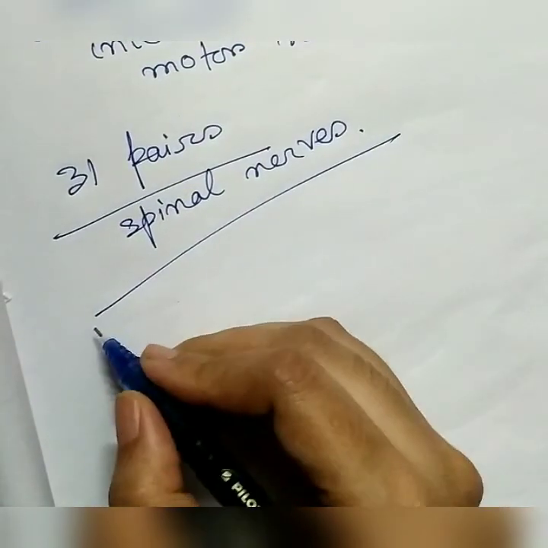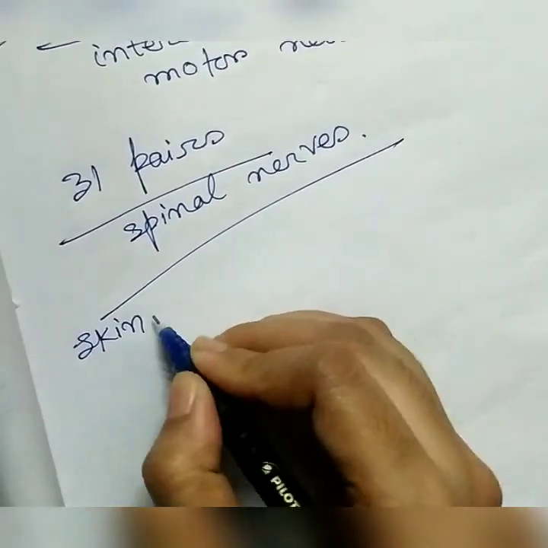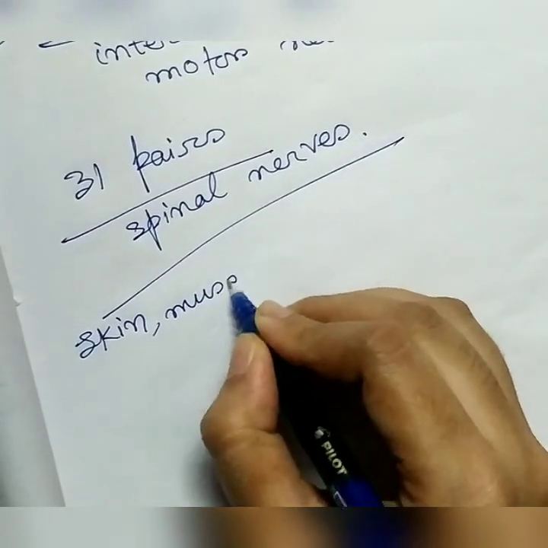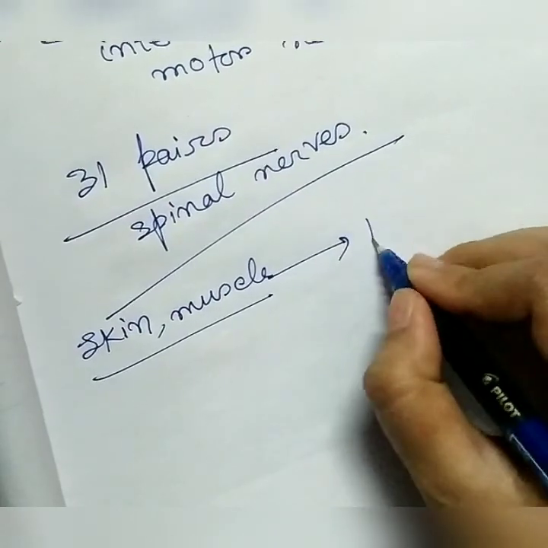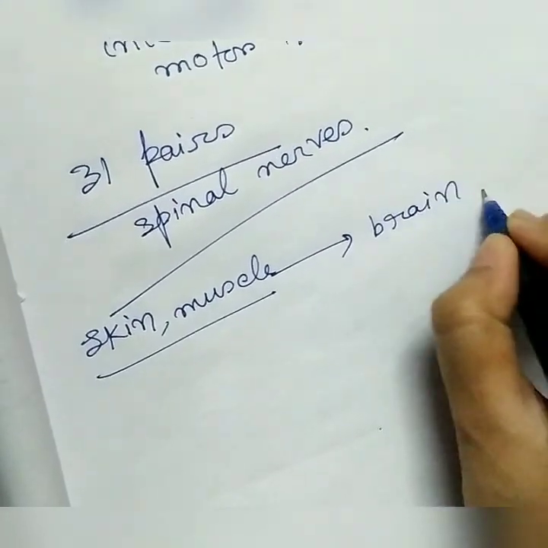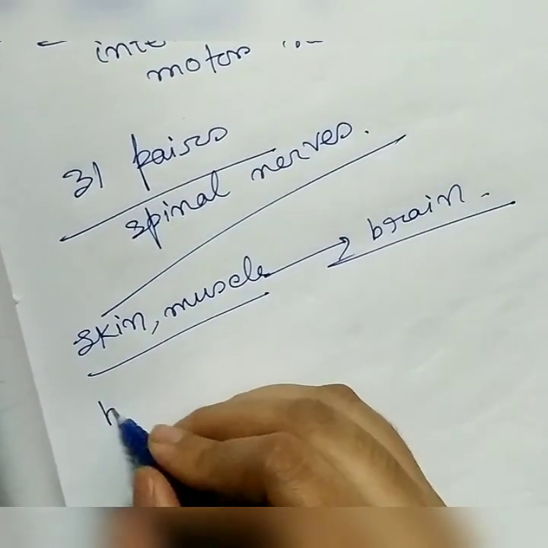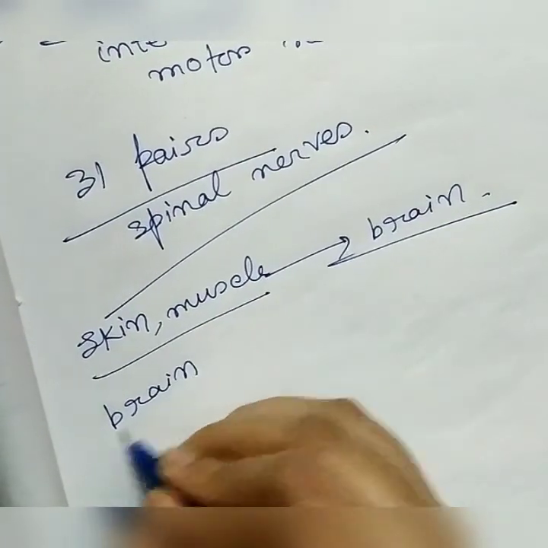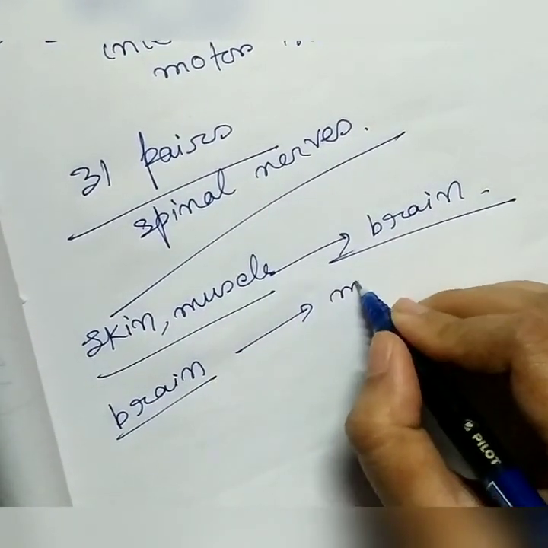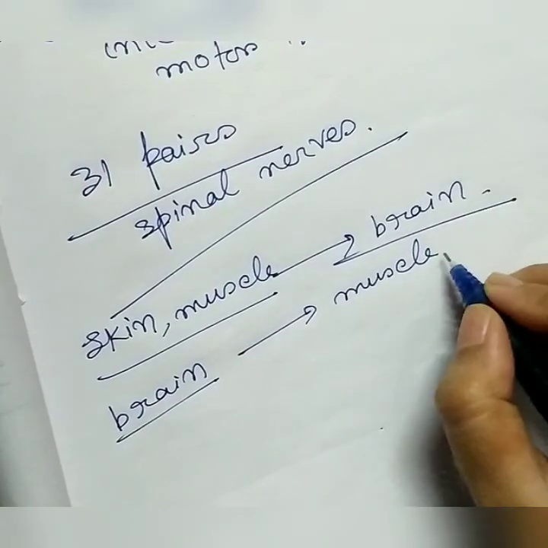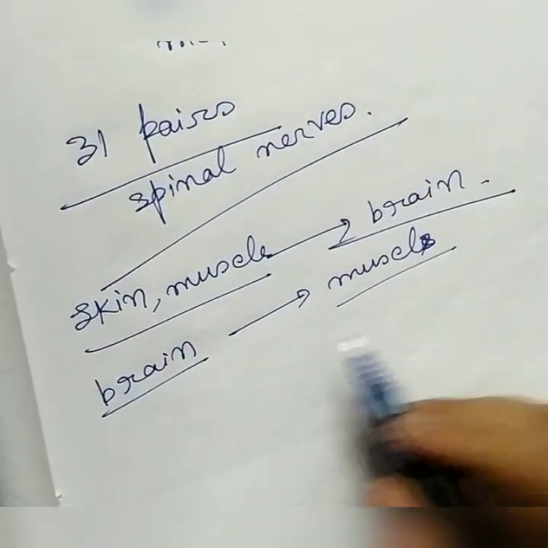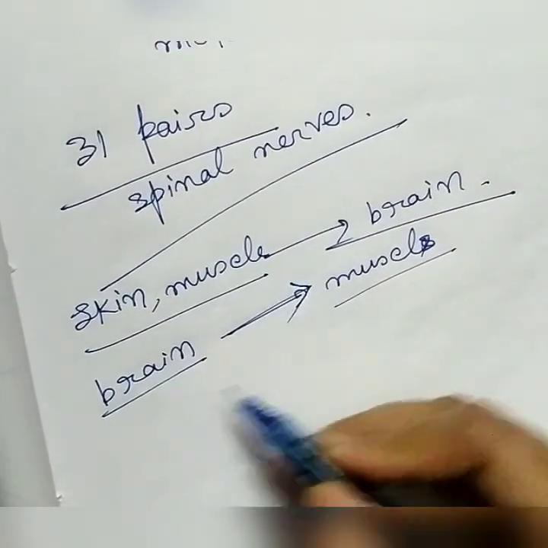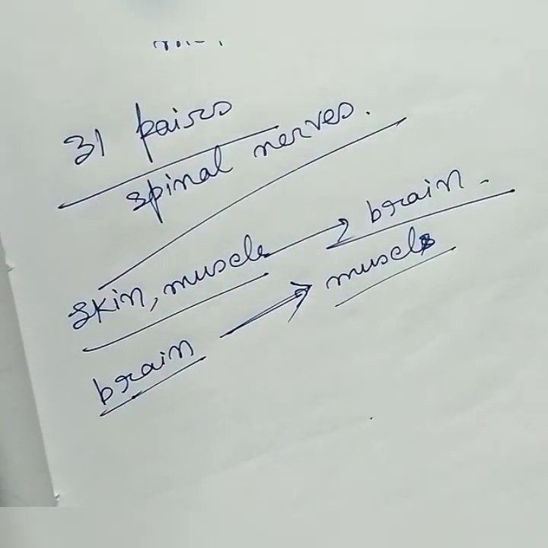So from skin and muscle they conduct the impulse to the brain, and from the brain to the muscles of the body and other body parts.